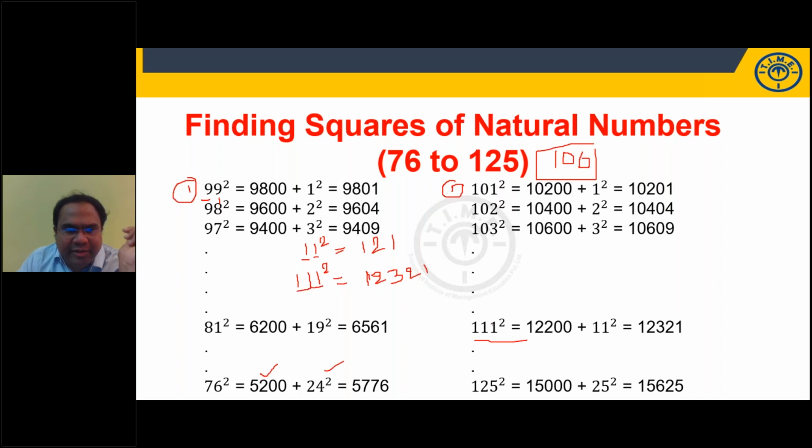Now 111 square. How many ones are there? 3 ones. So I'll start from 1 and write up to 3: 1, 2, 3. I'll reverse this: 2, 1. So 12321.